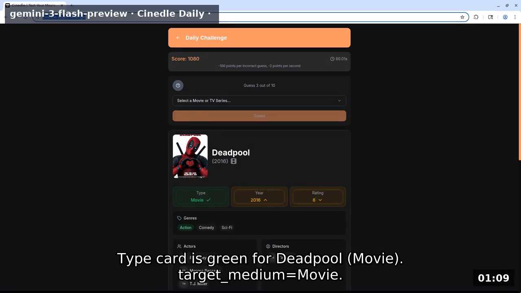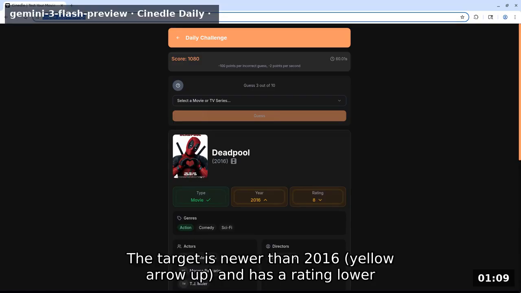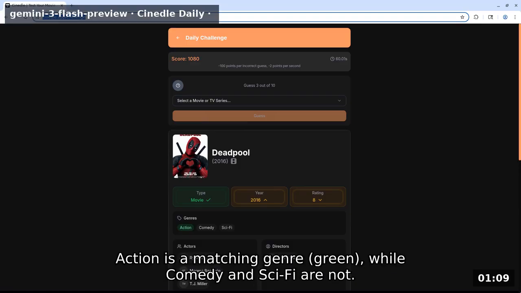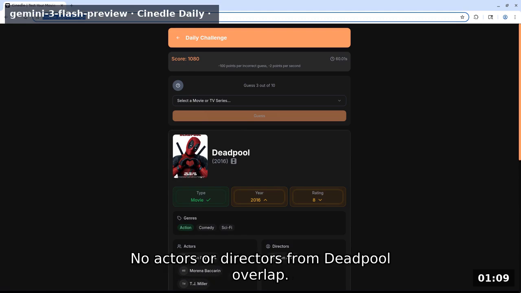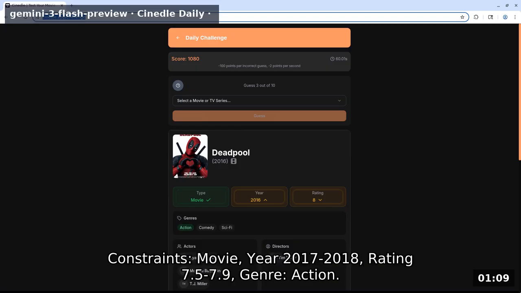Type card is green for Deadpool movie. Target medium equals movie. The target is newer than 2016. Yellow arrow up and has a rating lower than 8.0. Yellow arrow down. Action is a matching genre green, while comedy and sci-fi are not. No actors or directors from Deadpool overlap. Constraints: movie, year 2017-2018, rating 7.5-7.9.